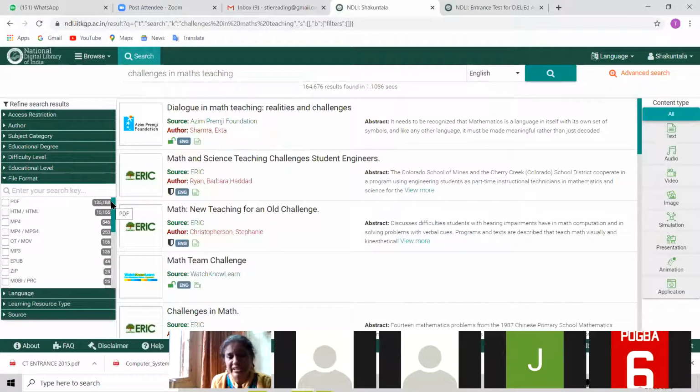It's a huge and ever-increasing database, because day by day it is not yet completed, and it will never be complete, because knowledge has no end. Day by day they are adding, and new publishers are coming, going through the MOU, and adding their content to the National Digital Library of India. It is a very big moment now.